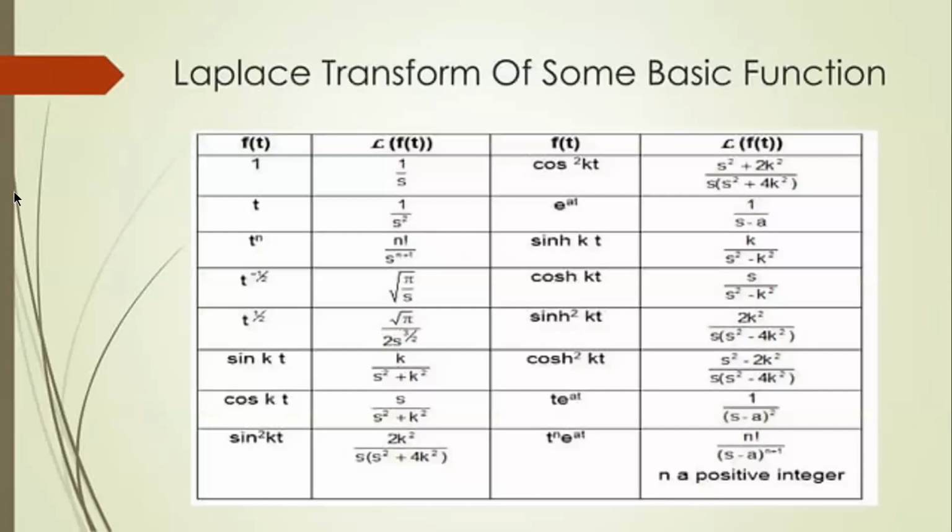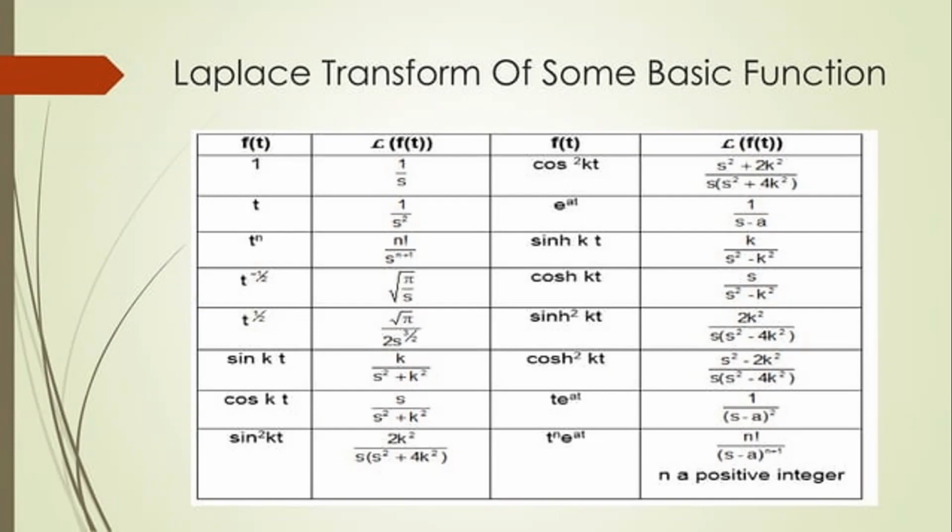So here are some basic functions of Laplace transforms. L of 1 is given by 1 by s, L of t is given by 1 by s square, L of t power n is given by n factorial by s to the power of n plus 1, L of sin kt is given by k by s square plus k square, and L of cos kt is given by s by s square plus k square.